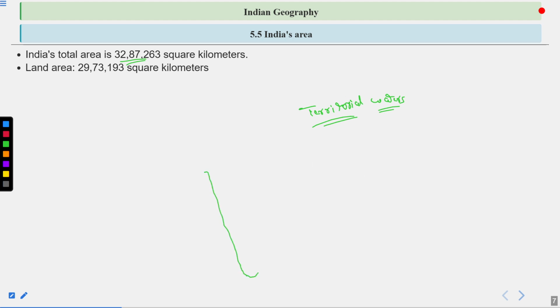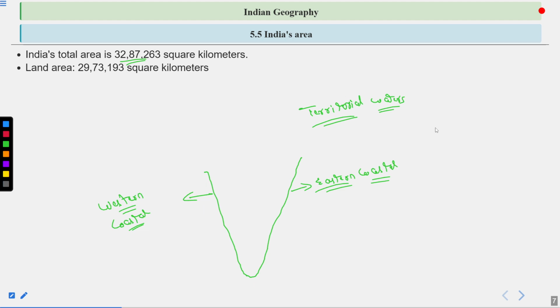So, this is the south map of India. Okay. This is the eastern coastal area. This is the western coastal area. Okay, so this is the landmass.